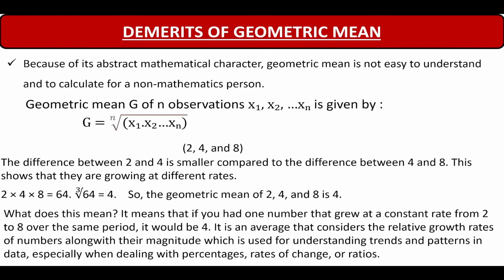Okay, so now where is this important? This is important in data science wherever you want to understand trends and patterns in a data set, especially when you are dealing with percentages, rates of change, ratios. In such cases, you are going to use geometric mean in the field of data science. Okay, but now if you see all this jargon, all these mathematical formulas and this growth rate and everything, it is very difficult for a non-mathematics person to understand. So it is said that because of its mathematical character, geometric mean is not so easily understood by people from other domains. Okay, so that's a demerit.